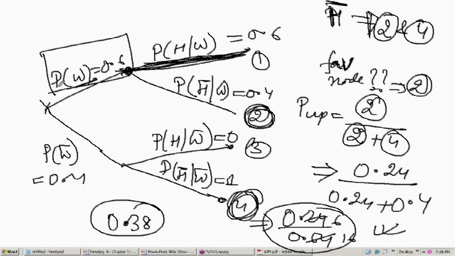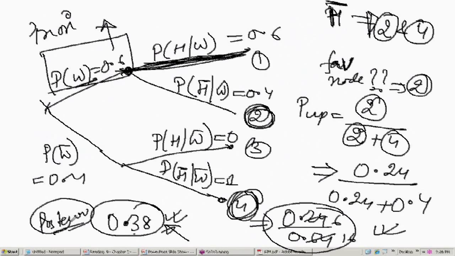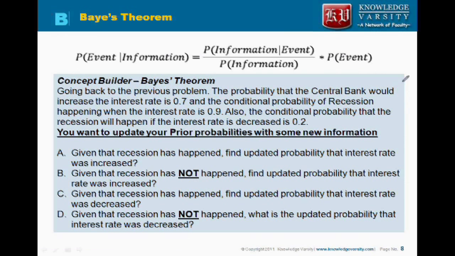So for wife received the letter, the probability before the fact was 0.6, after the fact it is 0.38. Getting the idea? That means if husband did not receive the letter, most likely it would have happened that wife did not receive the letter, because wife is very certain of responding. So the updated probability is very different from the prior probability. This is your prior probability and this is your posterior or updated probability. The updated probability takes into account the scenario with the updated case. So things have changed.